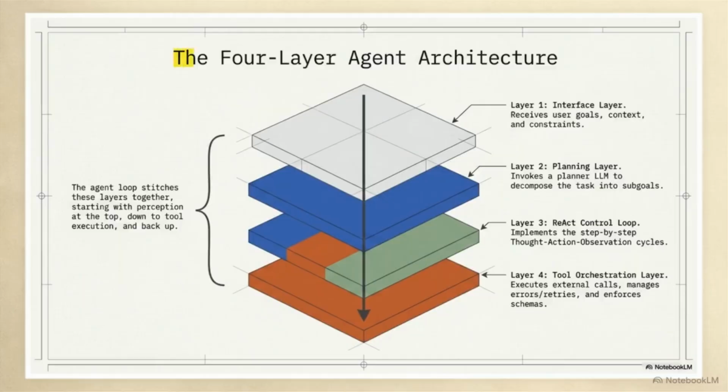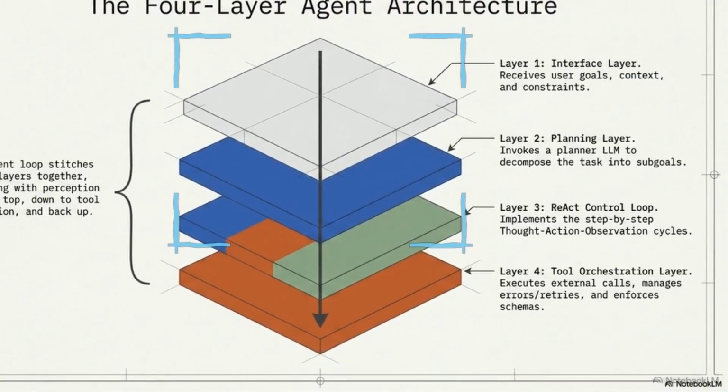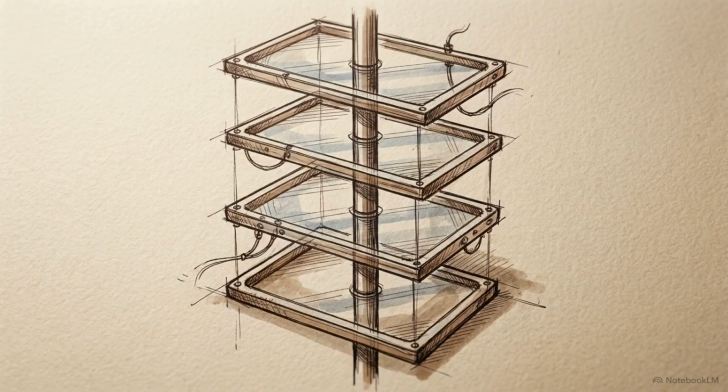This stack illustrates where ReAct and tooling sit within the architecture. Top interface and planning layers handle user constraints. Below, the ReAct control loop governs step-by-step decisions. At the foundation, the orchestration layer interacts with APIs and manages errors. System utility is a product of how effectively the outer loop stitches these 4 disparate architectural layers together.